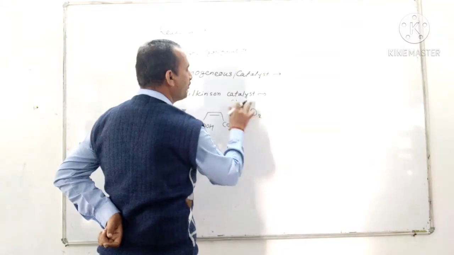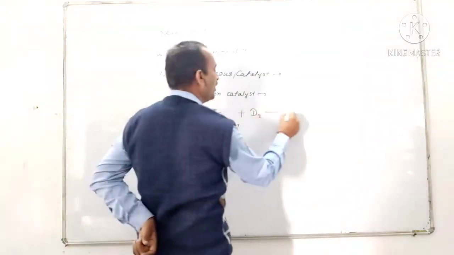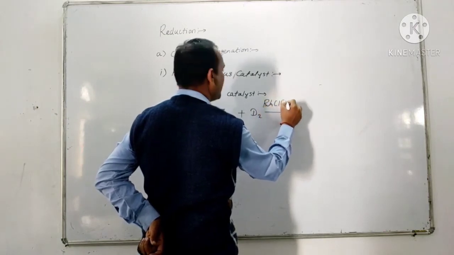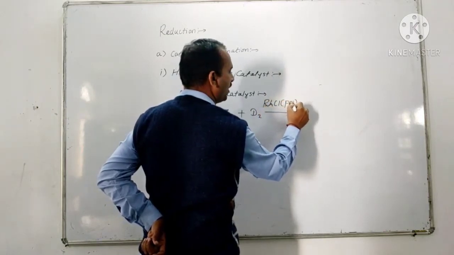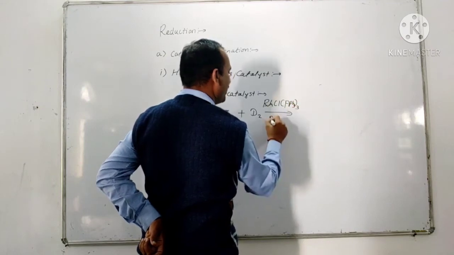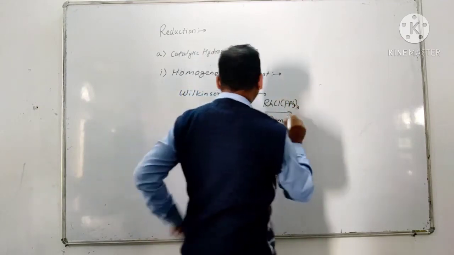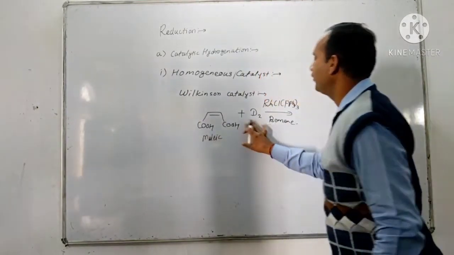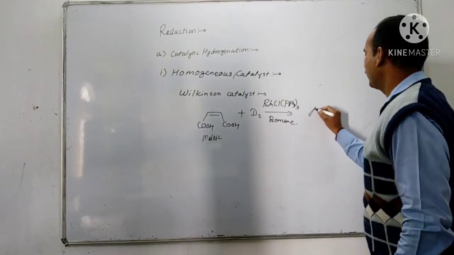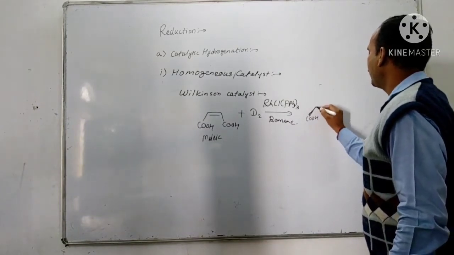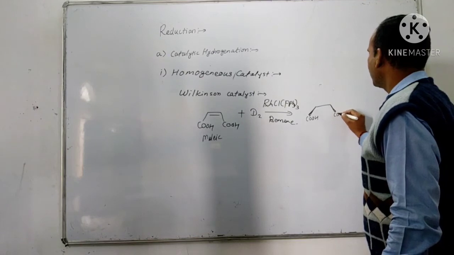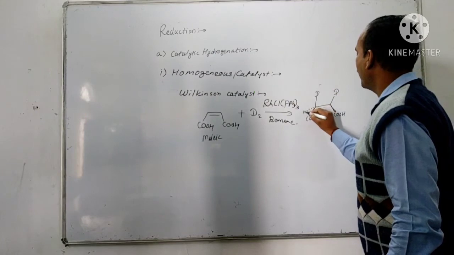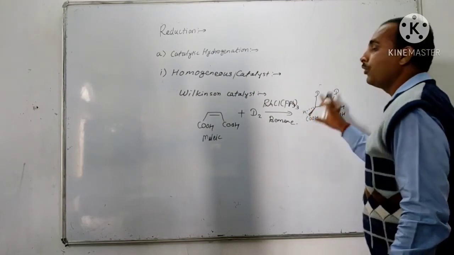Addition of deuterium, instead of hydrogen we add deuterium, in presence of Wilkinson catalyst, PPh3 thrice, benzene. Addition of deuterium to the maleic acid gives COOH, COOH, D, D, H, H. So this is only one product.